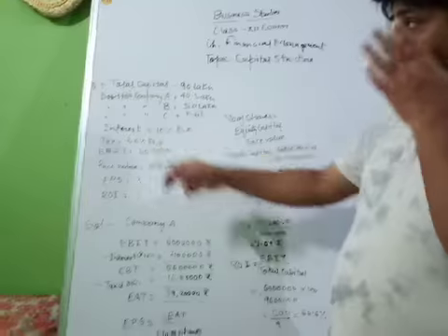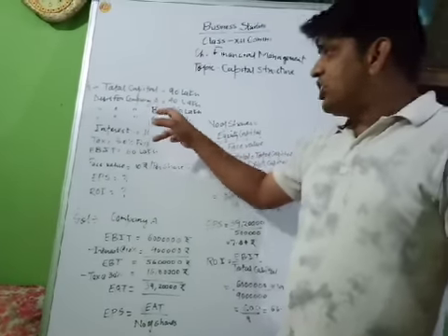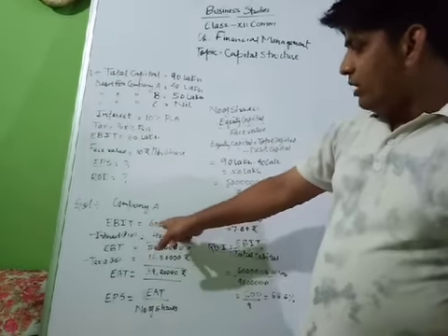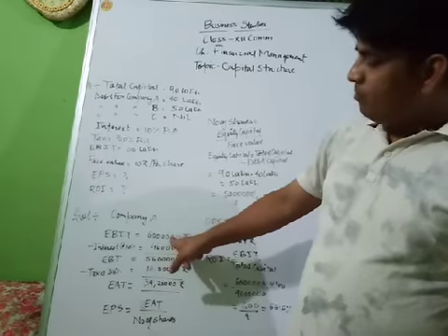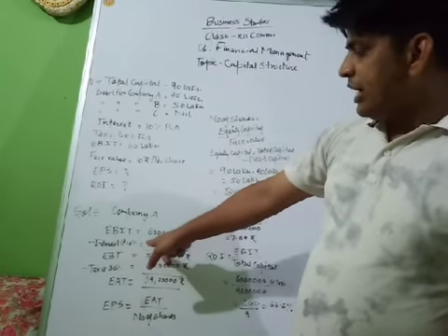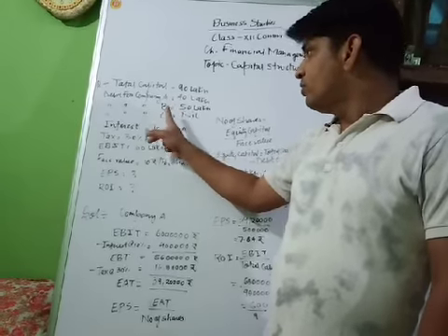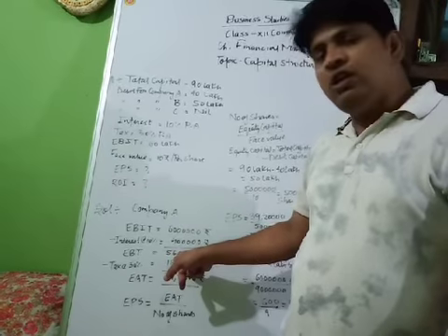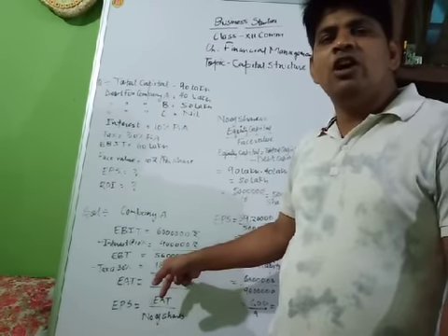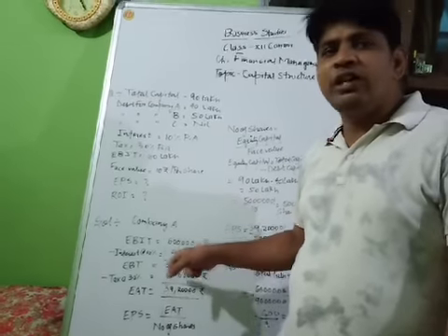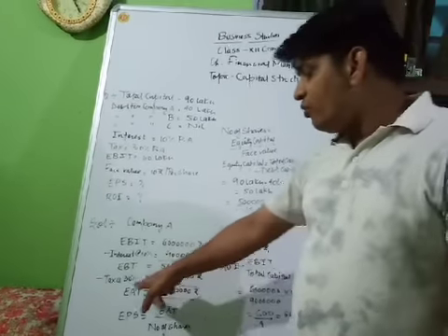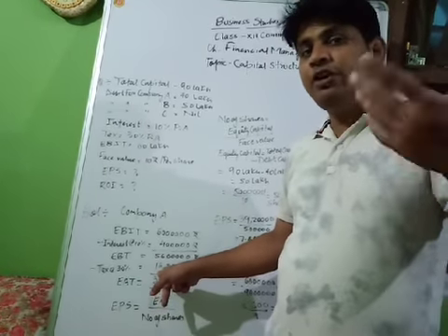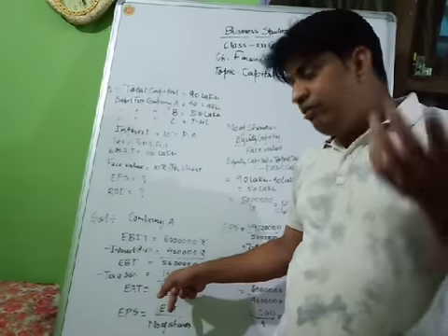Okay students, it is all about A. In condition C, debt is not given. So what will we do in this condition? We have to write EBIT over here, 60 lakh, but we cannot deduct 10% interest because debt is not given over here. So EBT will be 60 lakh only. And after that we have to calculate tax over it, so it will become 18 lakh. We have to deduct 18 lakh from 60 lakh, then it will become 52 lakh.